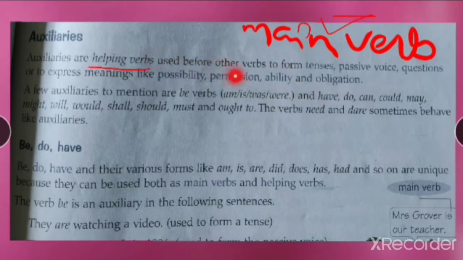Helping verbs are used before other verbs. Now with the main verb, like suppose playing, dancing, singing, we can have another verb that will come before this main verb. See students, make it clear. A verb can be a helping verb and a main verb. The main verbs are the main actions. A helping verb will come before the main verb.